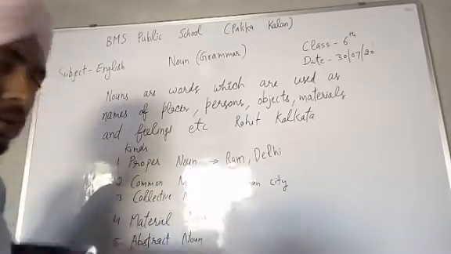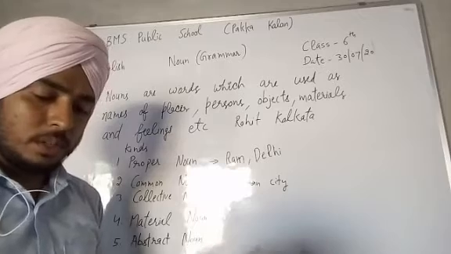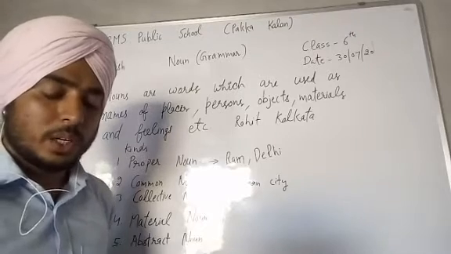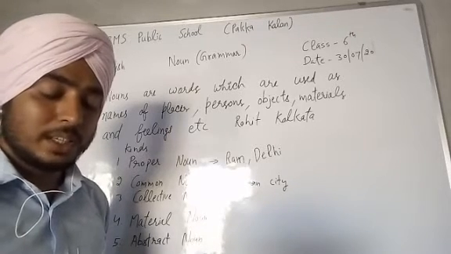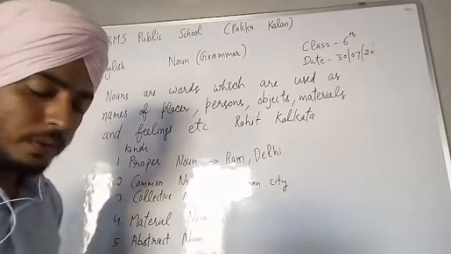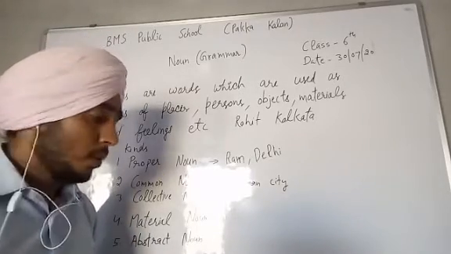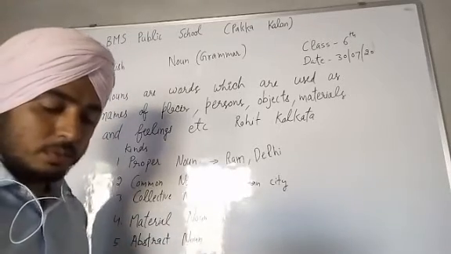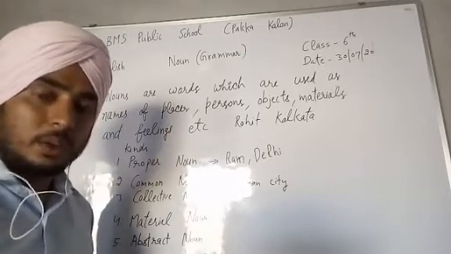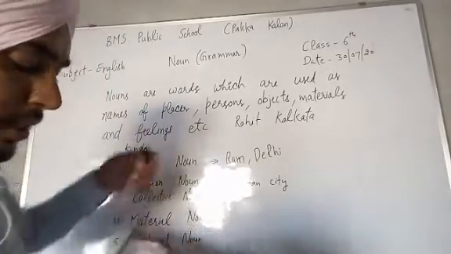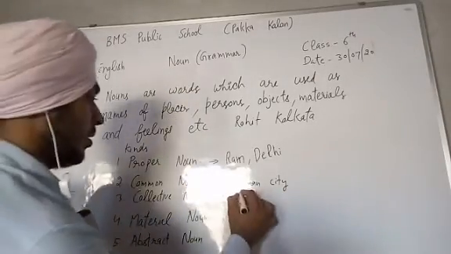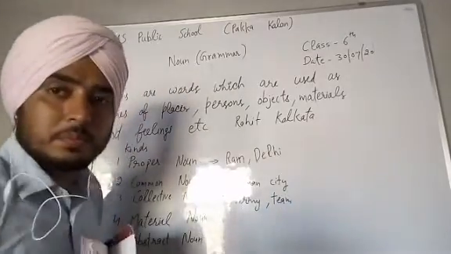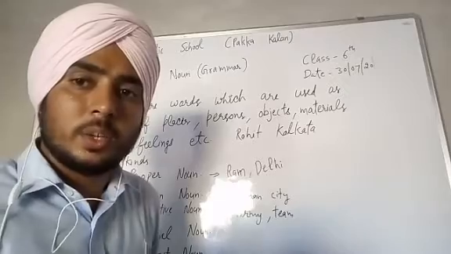Third is collective noun. So what is a collective noun? Names used to denote a group as a unit. When we want to denote one whole group as a unit, that is known as a collective noun. For example, army. Army is a group of soldiers which is denoted as one unit. That is a collective noun. Next is team. Team is a group of players. That is also a collective noun. So we have two examples: one is army and the next is team. Okay. These are the two examples.